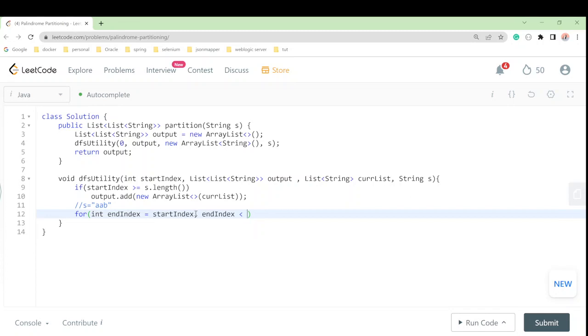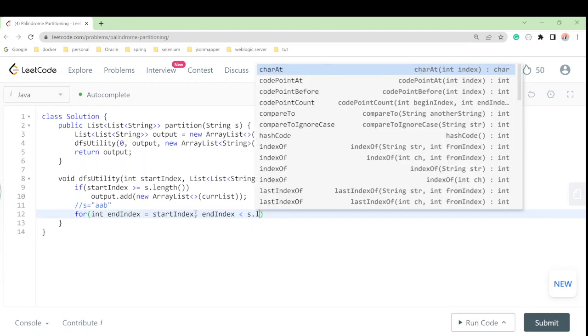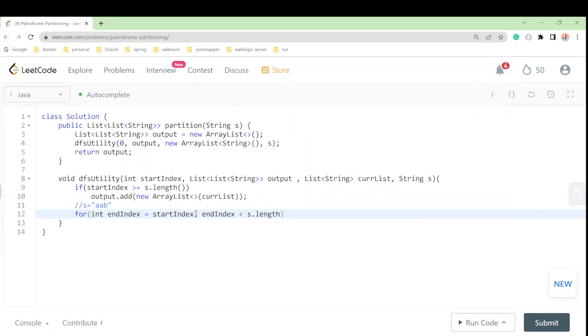That is our string, and we will call the length function, and go till that. Then we will update our index, from where we are starting, and index will do plus plus, right? That we have done. Now it will start iterating, correct?